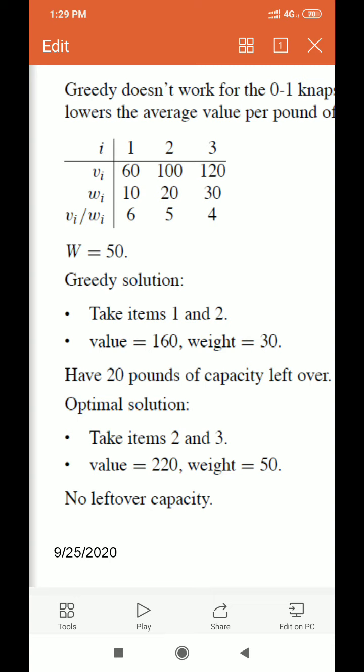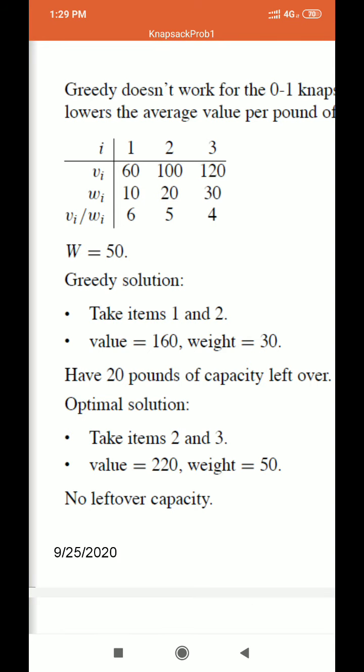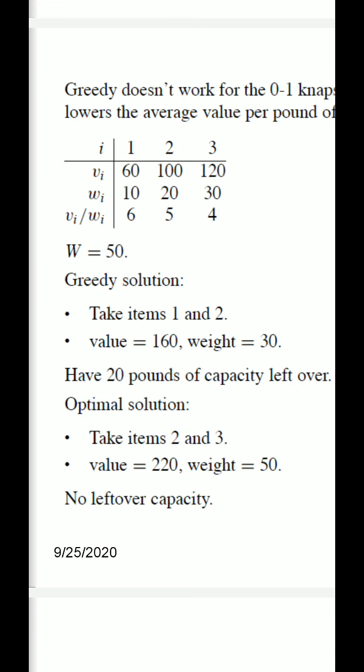Which item should be taken next? Which has the maximum unit value among the remaining items? So item number second has the maximum unit value, so it is considered.